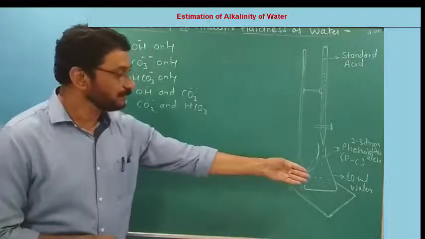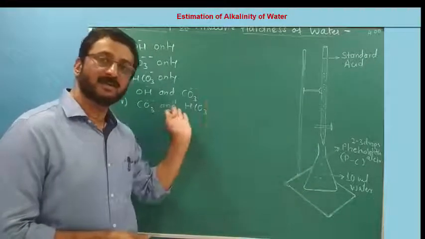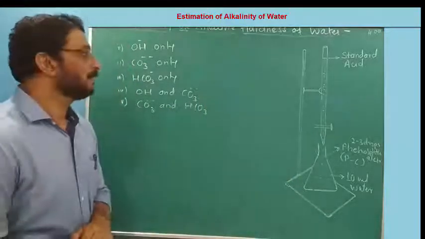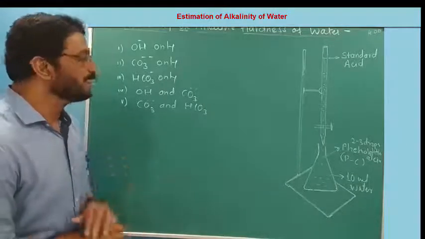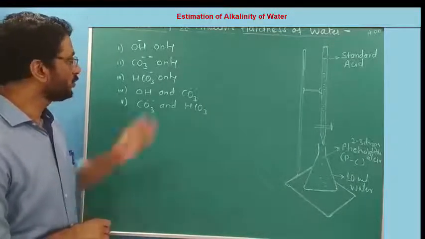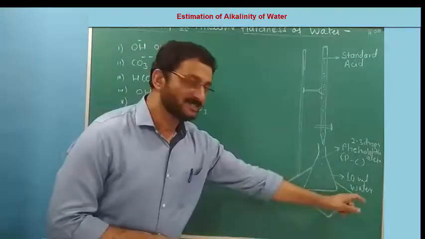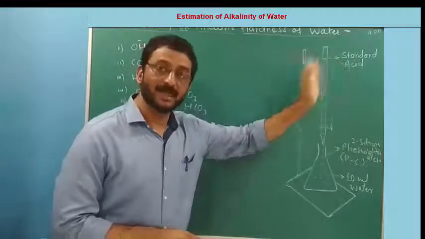This is a basic water. The acid will neutralize the basic component, and we can easily find out who is present, and by calculation to what extent they are present. So in the experiment, to estimate these components present in the basic water, it has to be titrated with a standard acid.